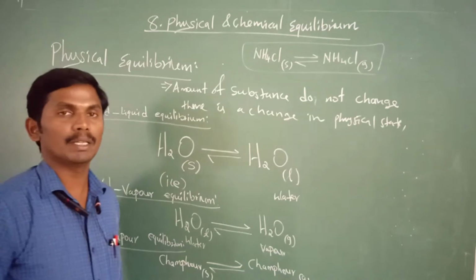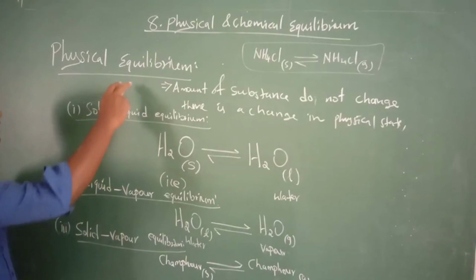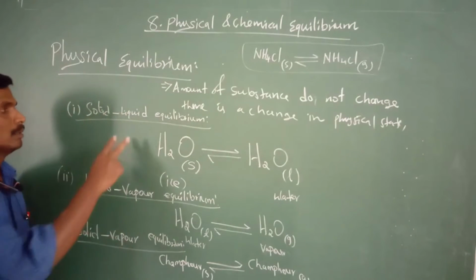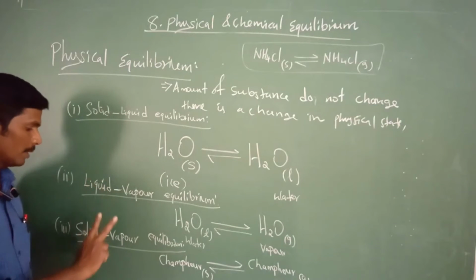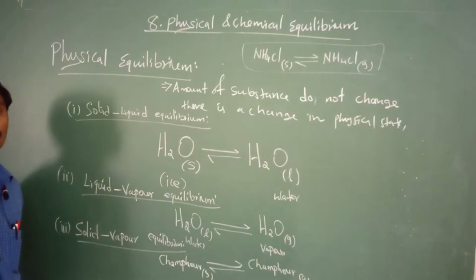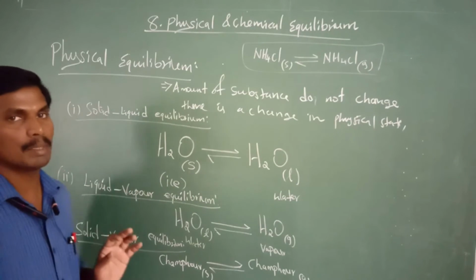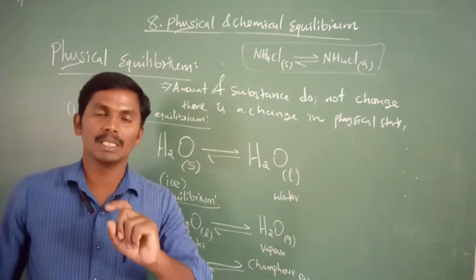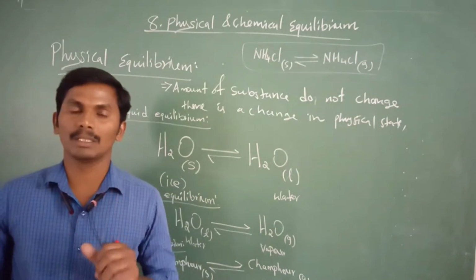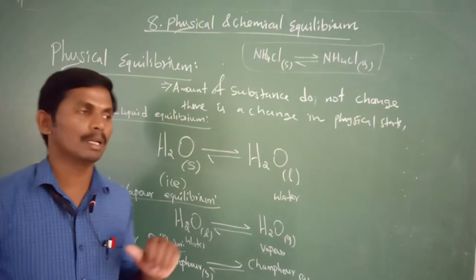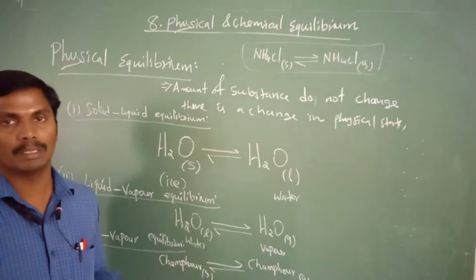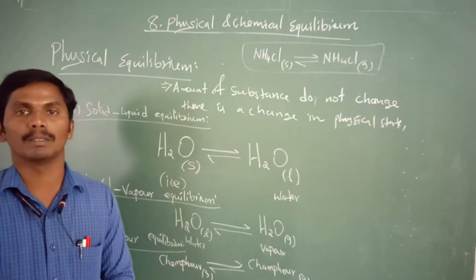So these are the three kinds of equilibrium in physical equilibrium: solid liquid, liquid vapor, solid vapor, right. In these, the amount of substance does not change, only the physical state changes. This is an important point you have to remember, and only a simple example is given. Very important.